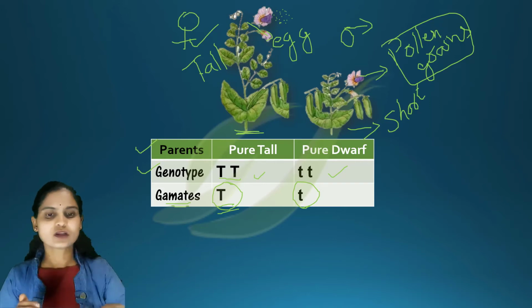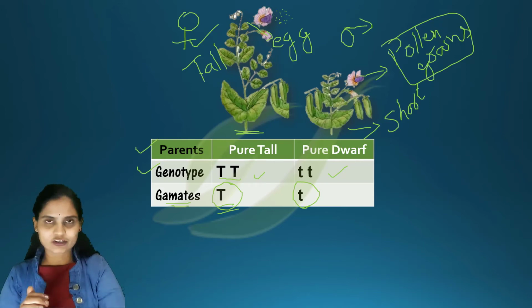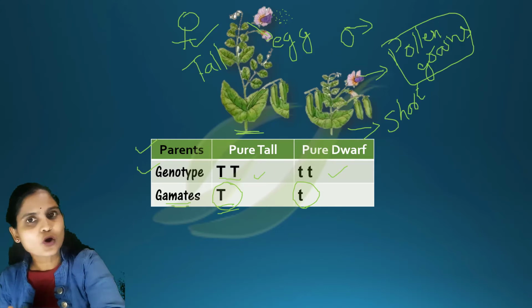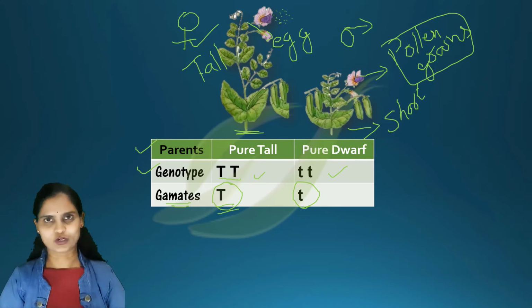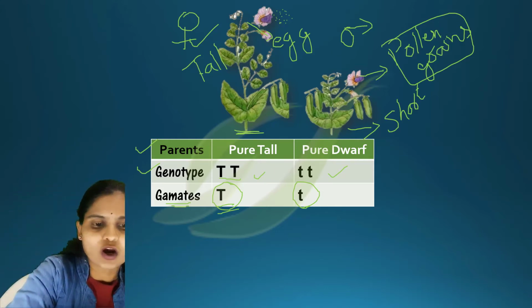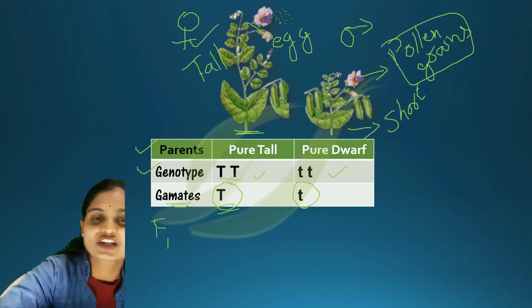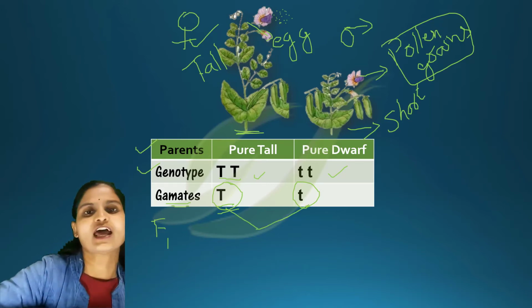That is why gametes have half of the chromosomes. That is the reason out of two capital T you have written one capital T, and out of two small t's you have written only one small t. Now the next step is fertilization. Once the fertilization takes place, we call it syngamy or fertilization.